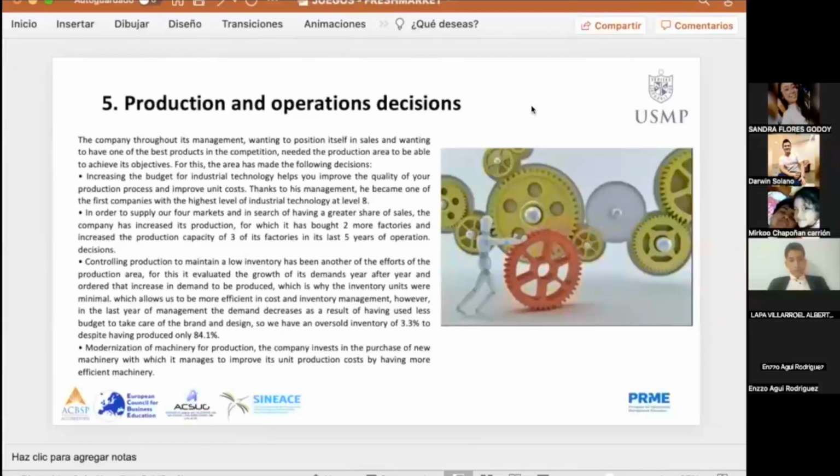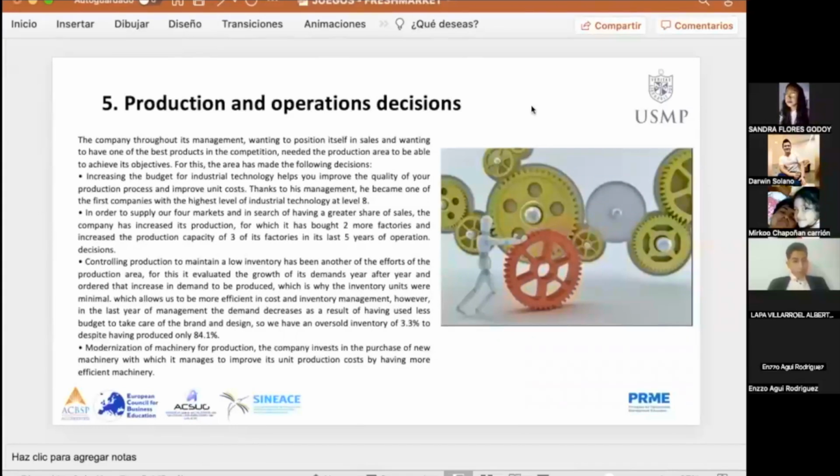It evaluates the growth of its demand year after year, ordering the increase in demand to be produced, which is why the inventory units were minimal, which allows it to be more effective in cost and inventory management. However, in the last year of management, the demand decreased as a result of having used less budget to take care of that brand design. So we have an observed inventory of 3.3%, having produced only 84.1%.